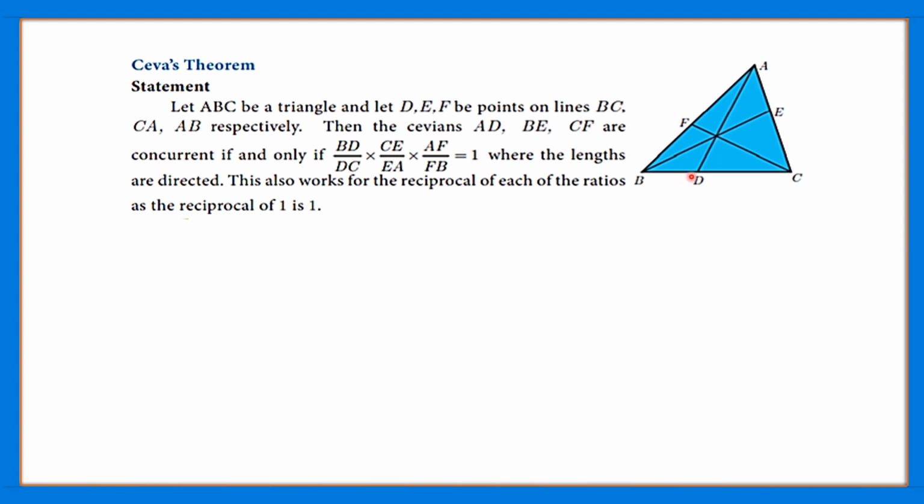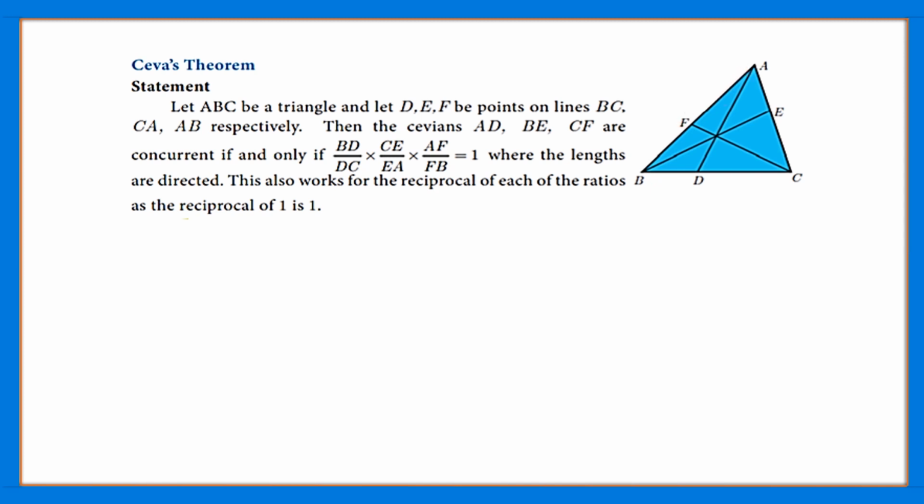The lengths are given as in the problem. Okay, and this is also applicable if we take the reciprocal of the proportions. That is, DC by BD into EA by CE into FB by AF is equal to 1.